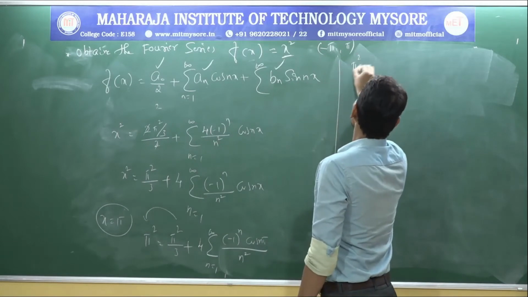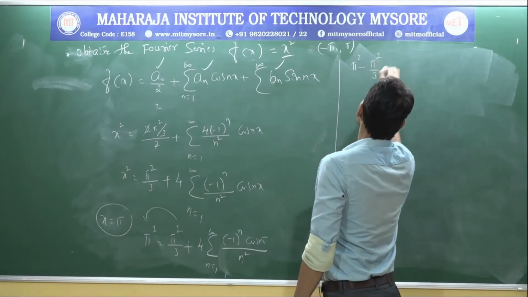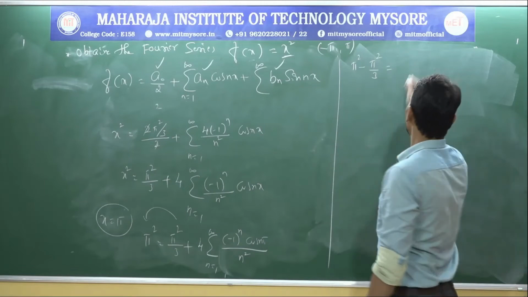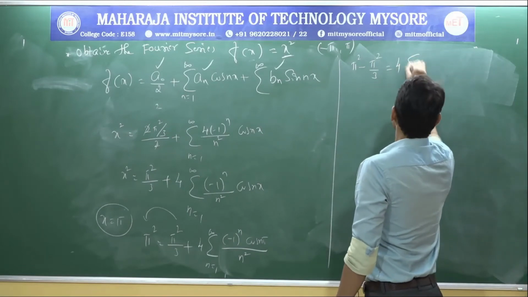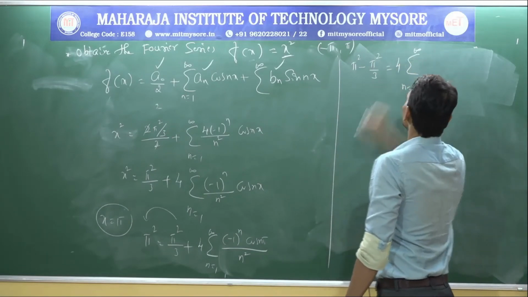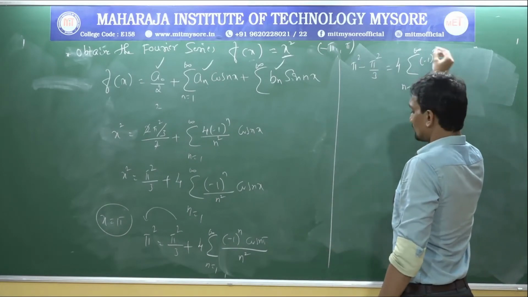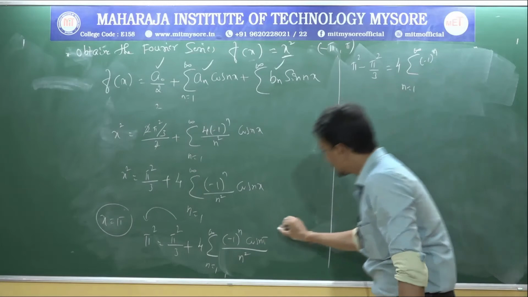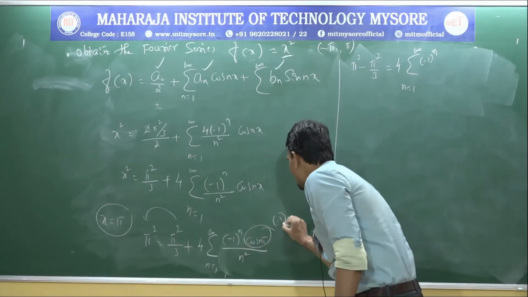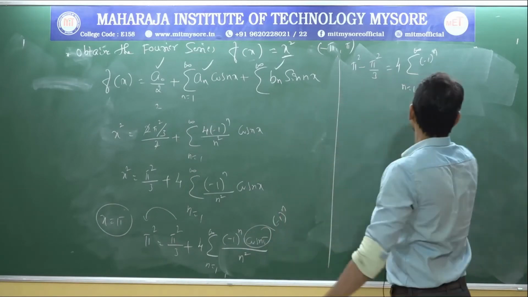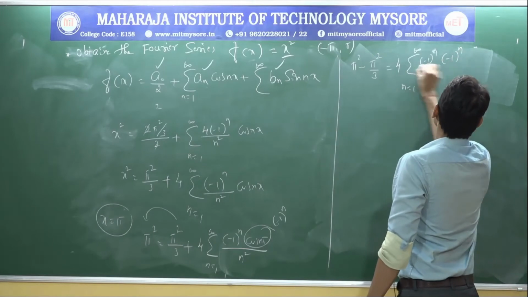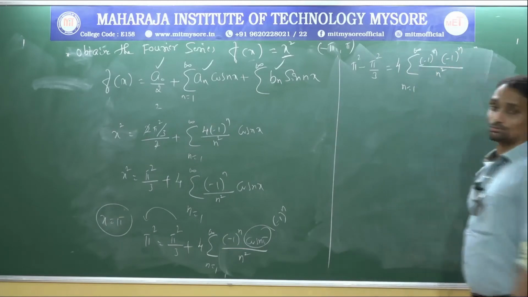So pi square minus pi square by 3 is equal to 4 as it is, and the summation I keep as it is. Minus 1 power n, cos n pi is nothing but minus 1 power n. So minus 1 power n divided by n square.